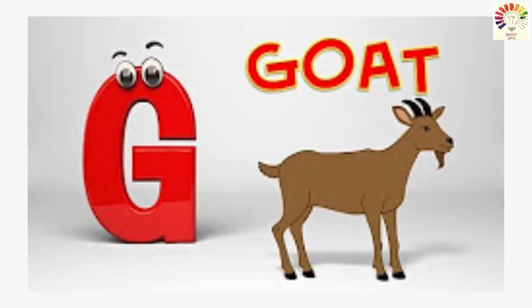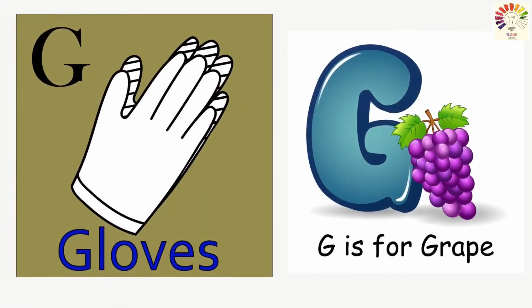Yes, goat. G for G, goat. Very good. So you got sound G for G. So what is in this picture? G for G, gloves. Very good.